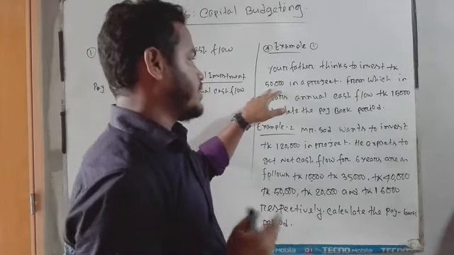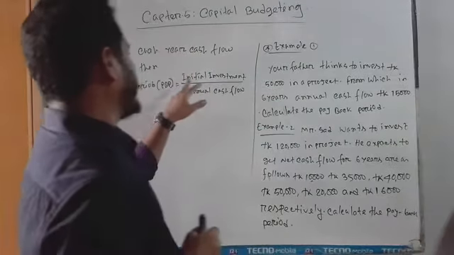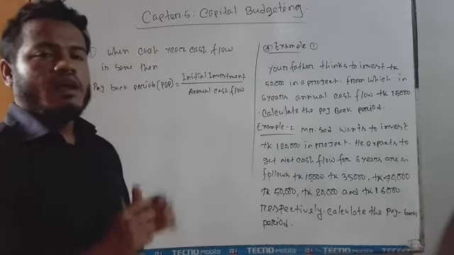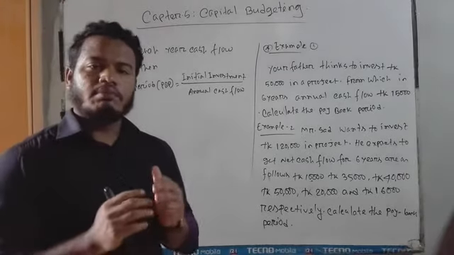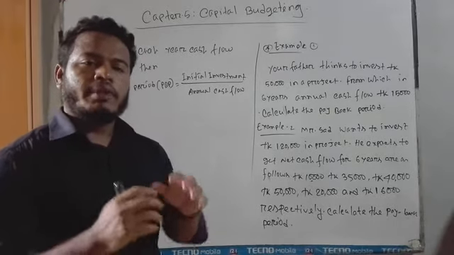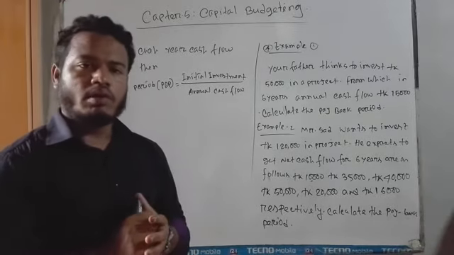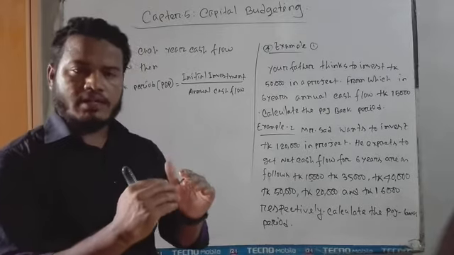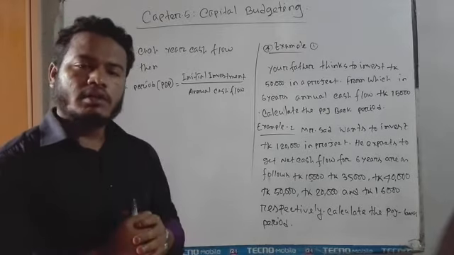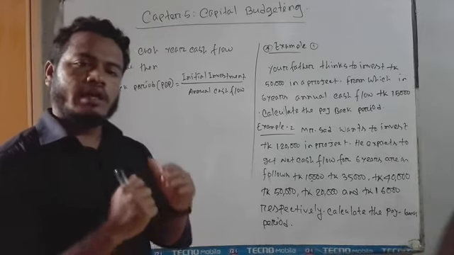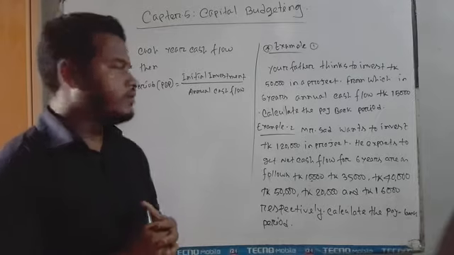Dear student, at first you have to know what the initial investment is. I mean, when a financial manager invests or starts a business, they need a big amount of investment at first. It's called initial investment, the first investment amount.